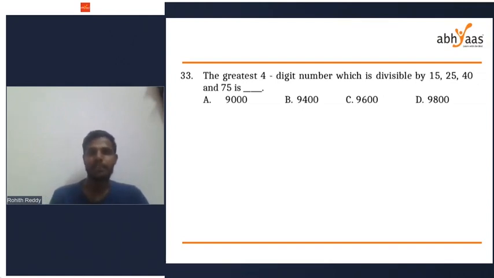The greatest 4-digit number which is divisible by 15, 25, 40 and 75. One method is going with the options. Check which of the following options is divisible by all of 15, 25, 40 and 75.